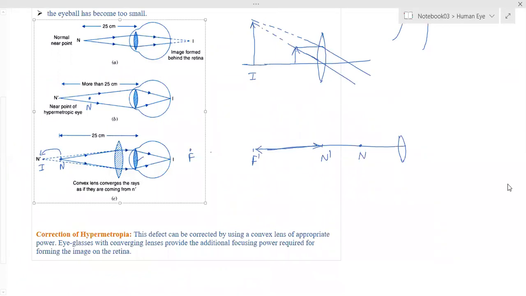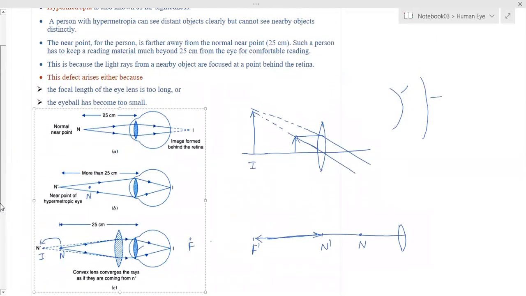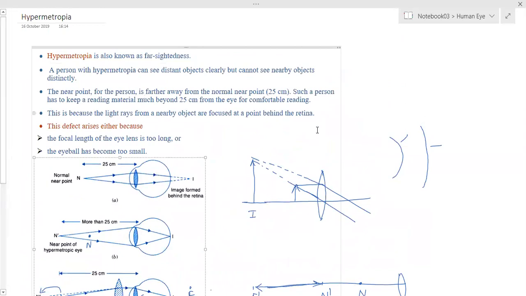Hypermetropia, that is far-sightedness. That means a person is able to see far point distant objects clearly. The problem is with near point distant objects. That means he can drive, he can see everything written on the board. But from his notebook or a textbook, he is not able to read and write properly. That means his near vision is defective. It becomes problematic. Near vision, so the problem is with the near point.